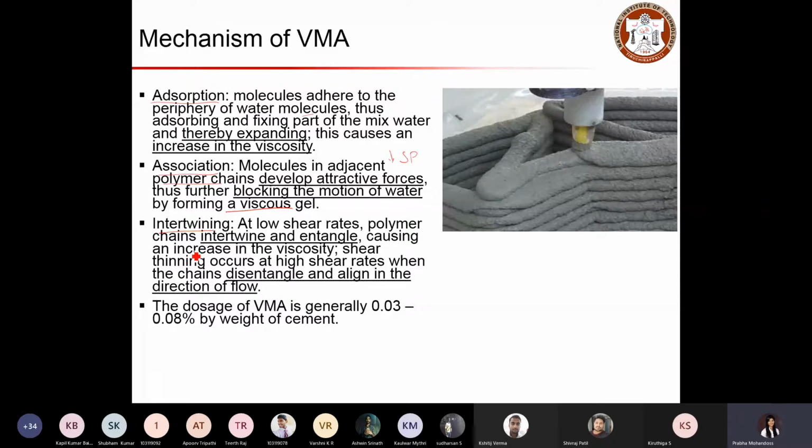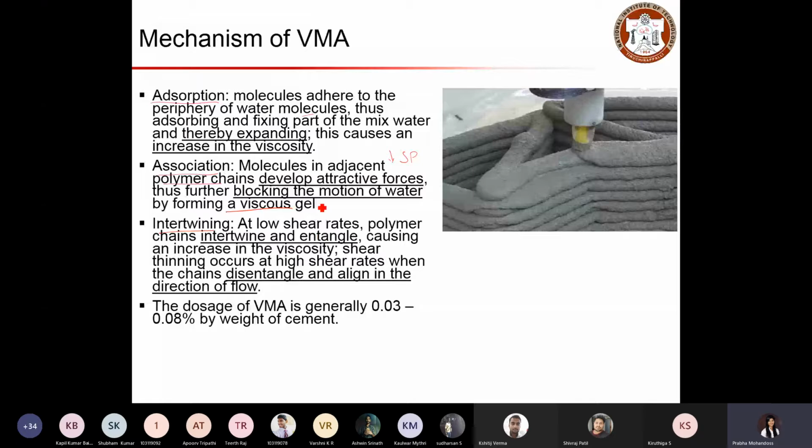Here the polymer chains get intertwined and entangled at low shear rate. Low shear rate, in the sense, when we pump, there will be force to take the concrete from bottom to top, especially when we have an area which is inaccessible. There we have to pump the concrete, not directly place the concrete. That's why we go with this kind of fluid concretes.